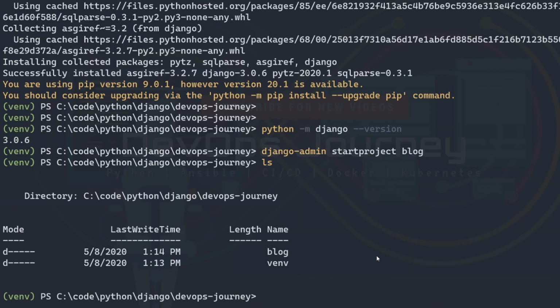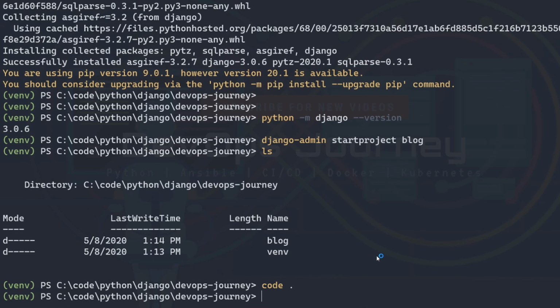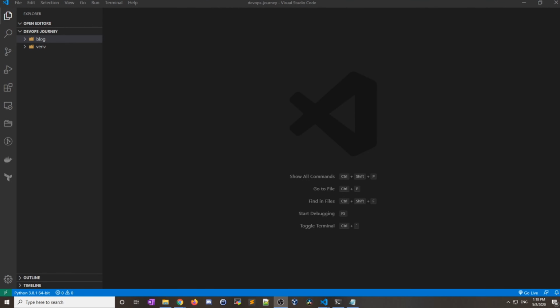So let's go ahead and explore that folder. I'm going to pull up my code editor here. I'll just do code period, and this is going to launch Visual Studio Code for me. Alright, so Visual Studio Code is loaded up here. If you don't have an IDE installed yet, I highly recommend that you get one. The one that I always recommend is Visual Studio Code. It's completely free. It has tons of support, tons of extensions. It's good for basically any language out there. And I just find it so intuitive, so easy to work with, that it's the only IDE I recommend and work with right now. So enough said about IDEs. Let's have a look at what we have created here.